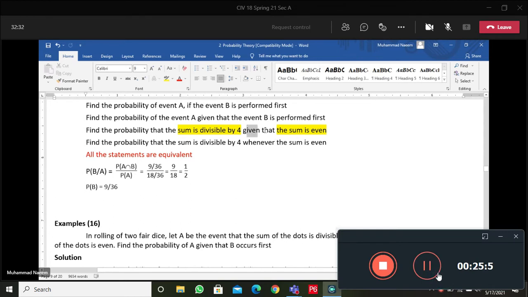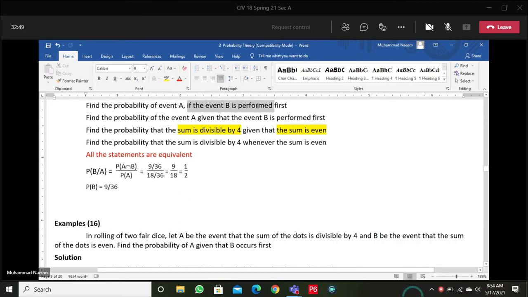It is the event after given that. After whenever, the sum is even, this is performed first.